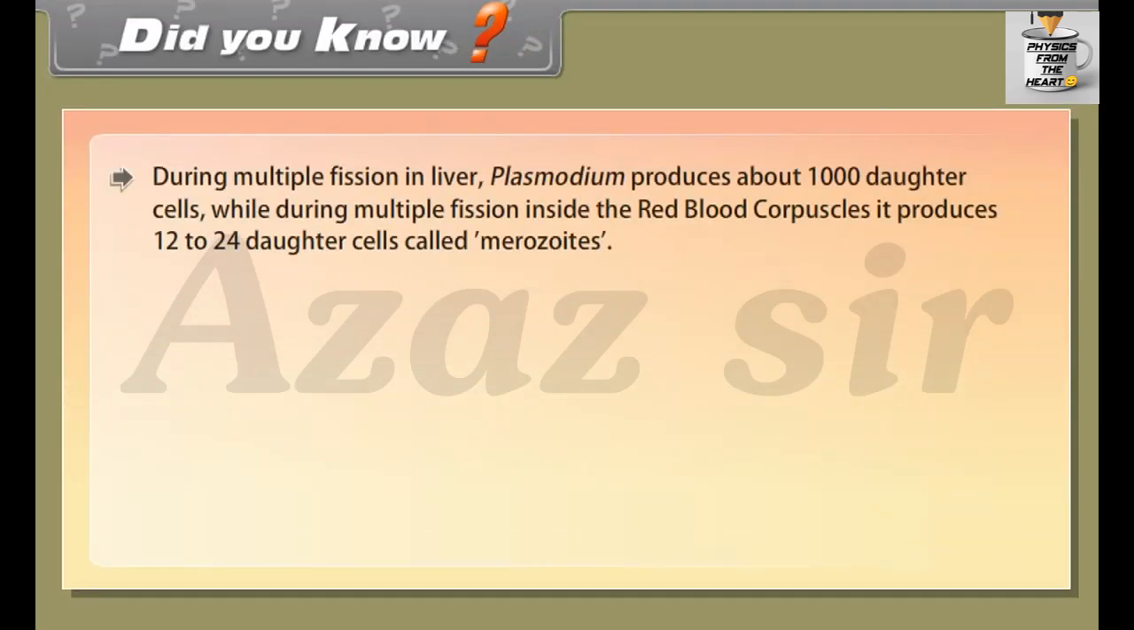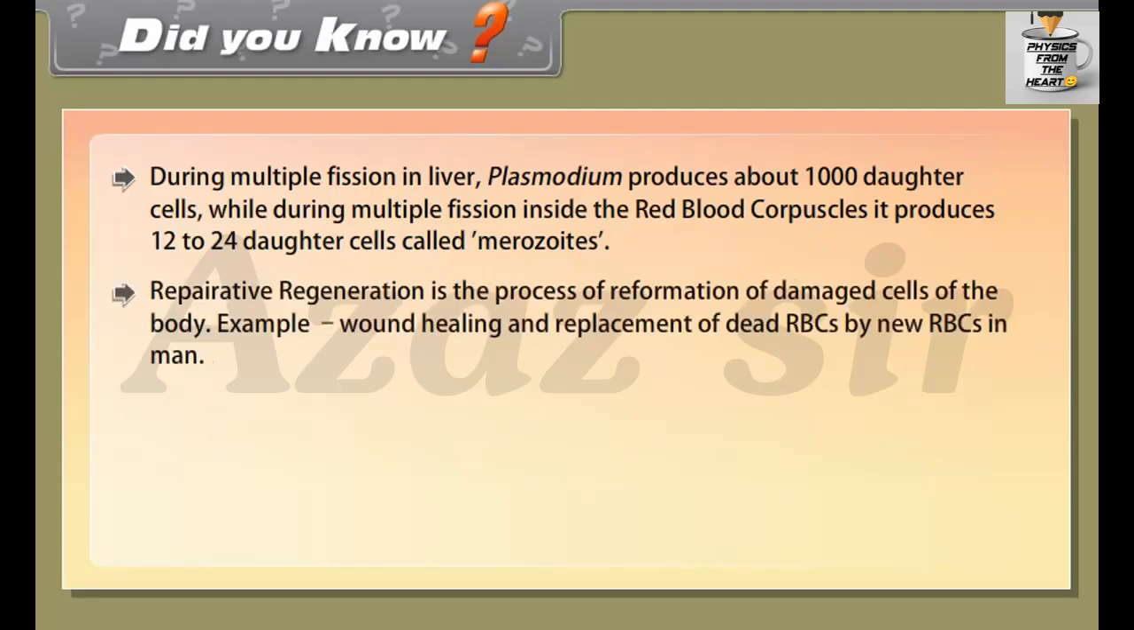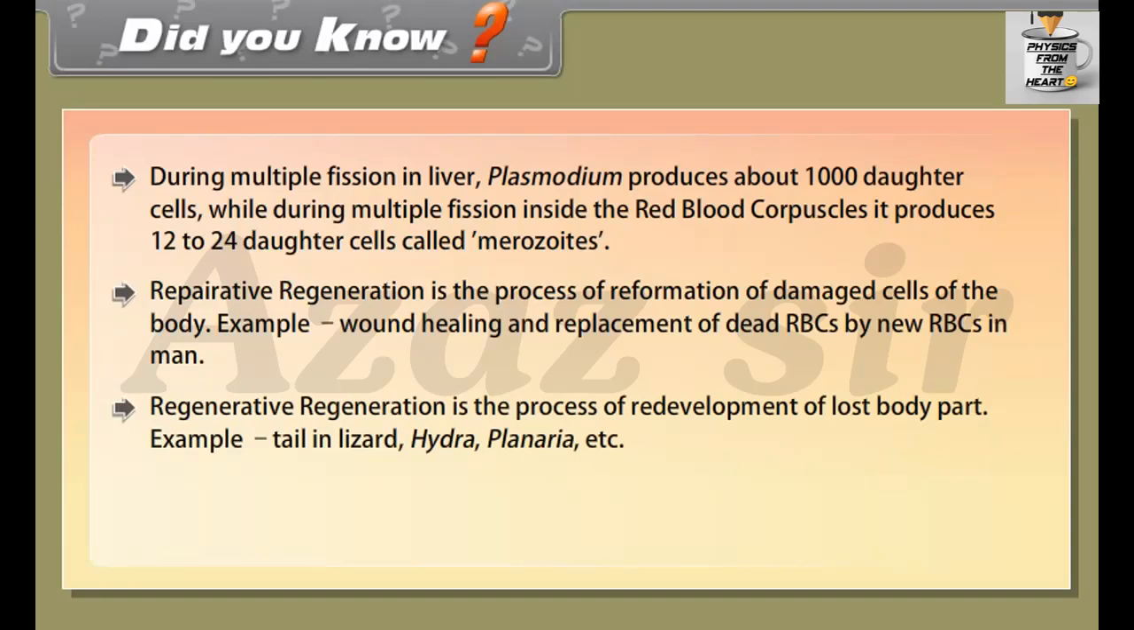Did you know, during multiple fission in liver, Plasmodium produces about 1,000 daughter cells, while during multiple fission inside the red blood corpuscles, it produces 12 to 24 daughter cells called merozoites. Reparative regeneration is the process of reformation of damaged cells of the body. Example, wound healing and replacement of dead RBCs by new RBCs in man. Regenerative regeneration is the process of redevelopment of a lost body part. Example, tail in lizard, hydra, planaria, etc.